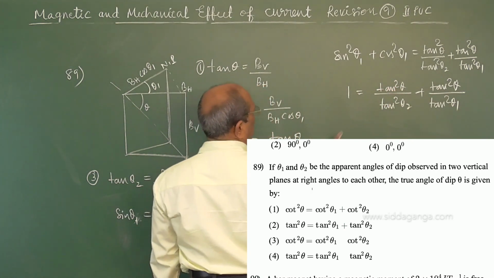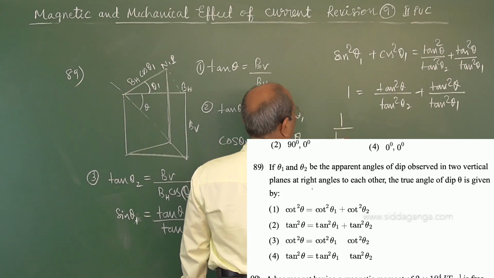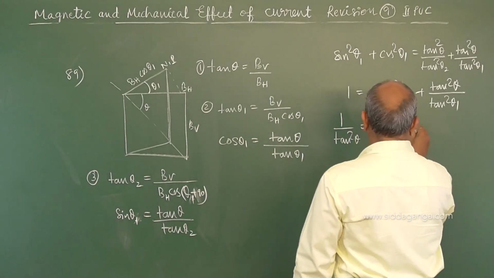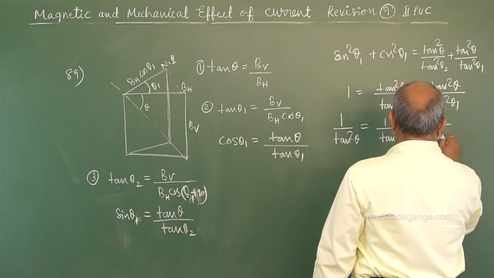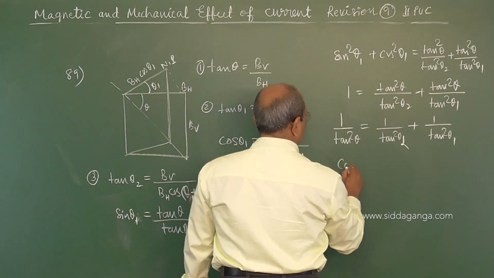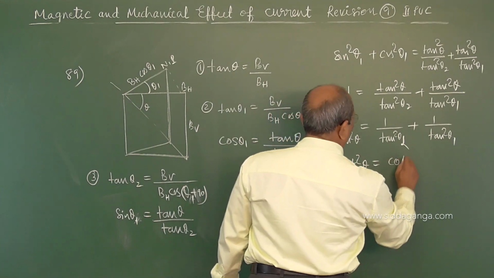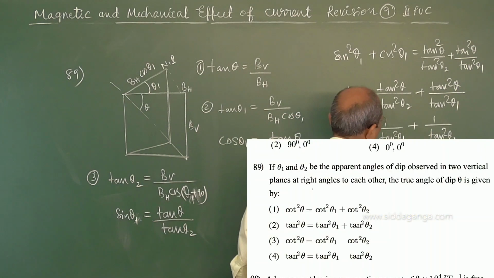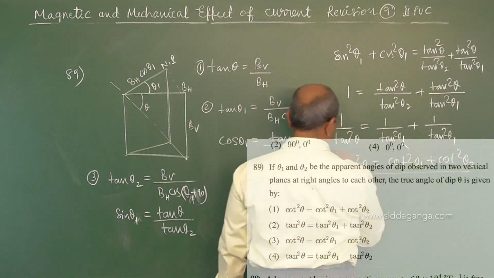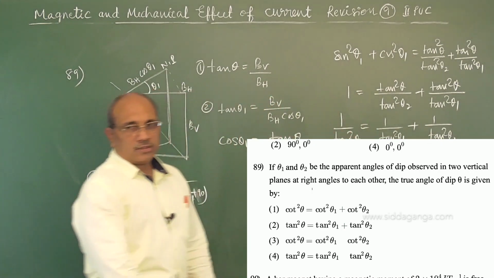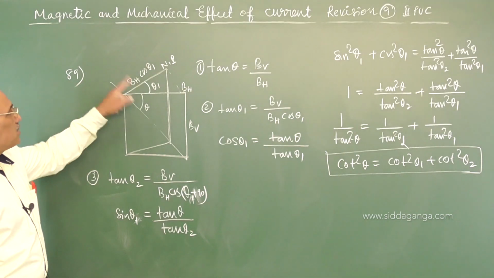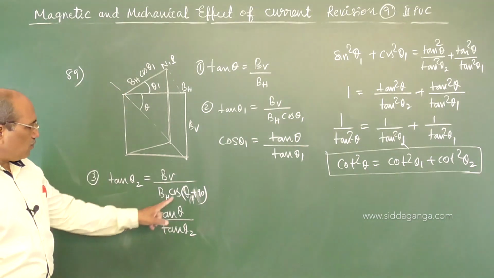If we bring tan square theta to the other side, it comes to the denominator: 1 by tan square theta is equal to 1 by tan square theta 1 plus 1 by tan square theta 2. So this is cot square theta equal to cot square theta 1 plus cot square theta 2. Since theta 1 and theta 2 are mutually perpendicular, theta 2 is theta 1 plus 90.